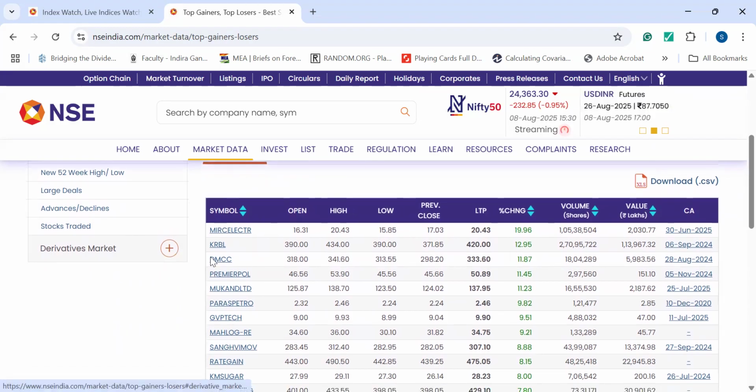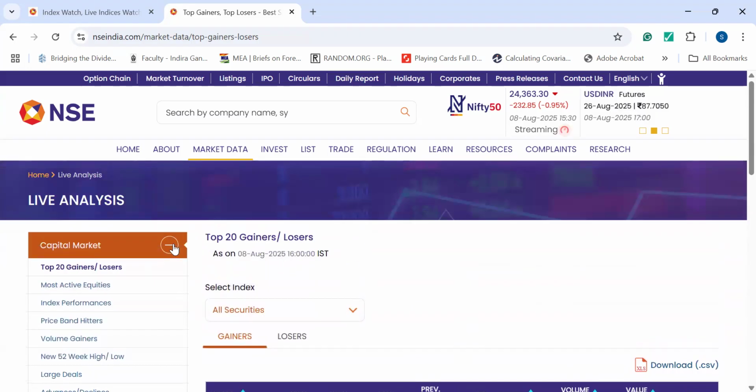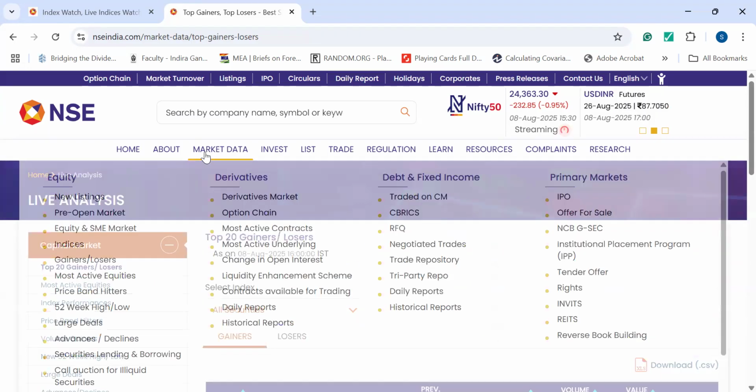KRBL on the left hand side, I'm reading the names from here, and on the percentage change, you will find the highest percentage, or no, the previous closes, the low or the high. So that data will be returned here. So this is about the gainers and the losers.